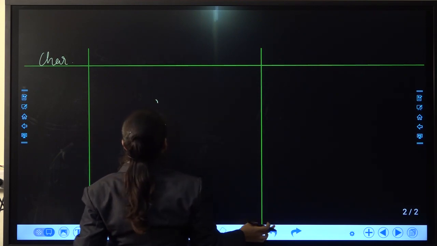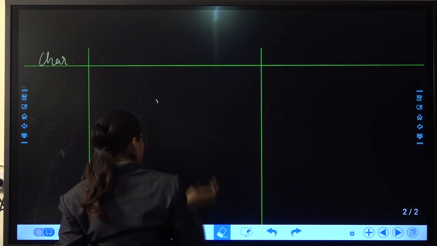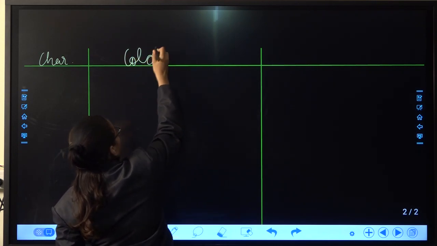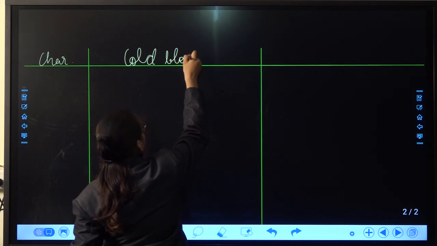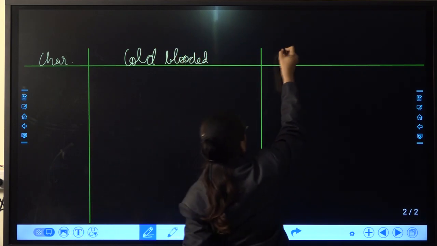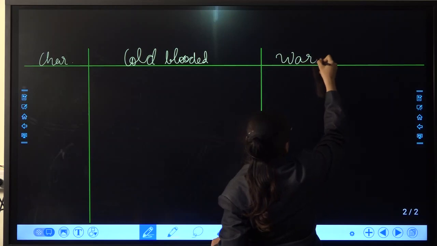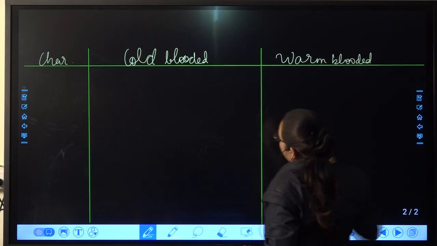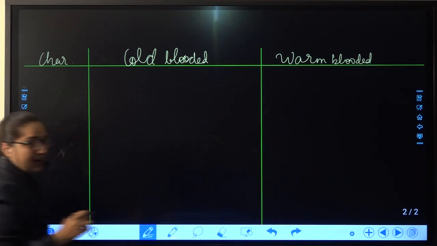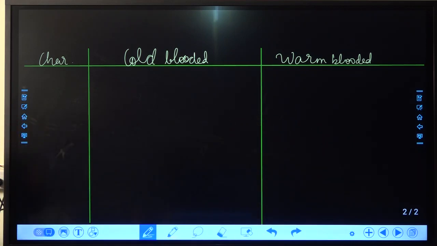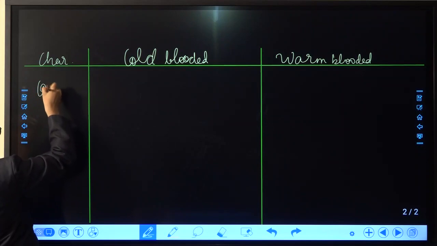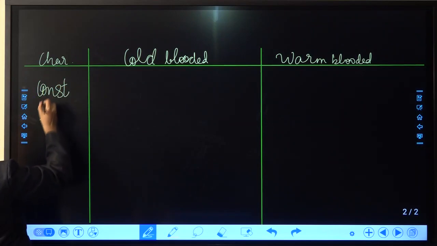First we'll write cold blooded, then warm blooded. The very first thing that will come is whether they are able to maintain or not.